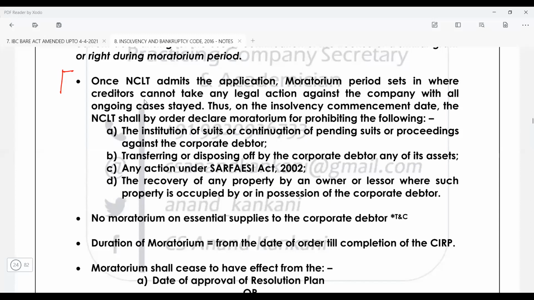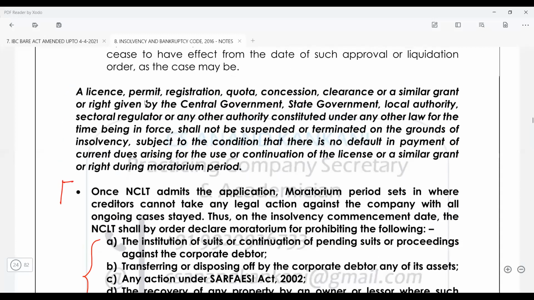Once NCLT admits the application, the moratorium period sets in, where the creditor cannot take any legal action against the company and all ongoing cases get stayed. So on the insolvency commencement date, the NCLT shall by order declare a moratorium prohibiting these four. Got it? Does this make sense? The ebook will help you with this part, because after every section I have given this kind of guide note, which will be helpful for you.